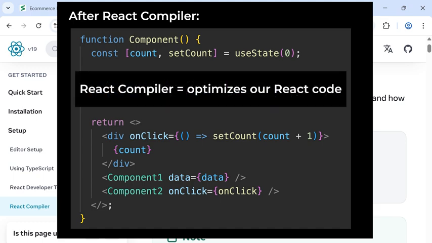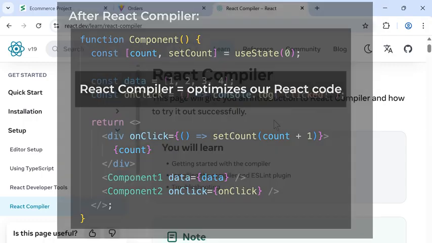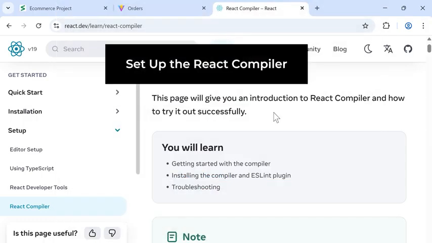So again, the React compiler optimizes our React code. All we have to do is to set up the React compiler, and we will get these optimizations. We don't have to change any of our code. Now let's learn how to set up the React compiler in our project.